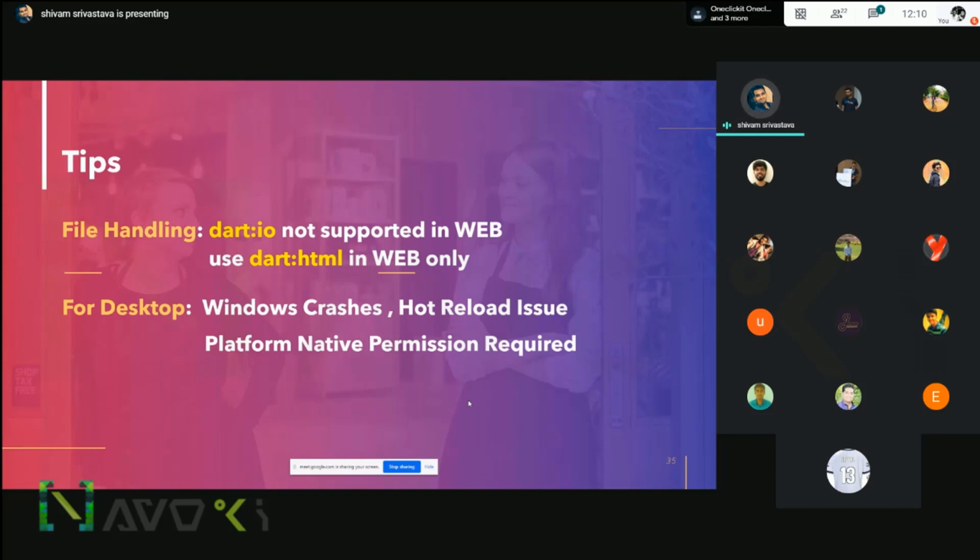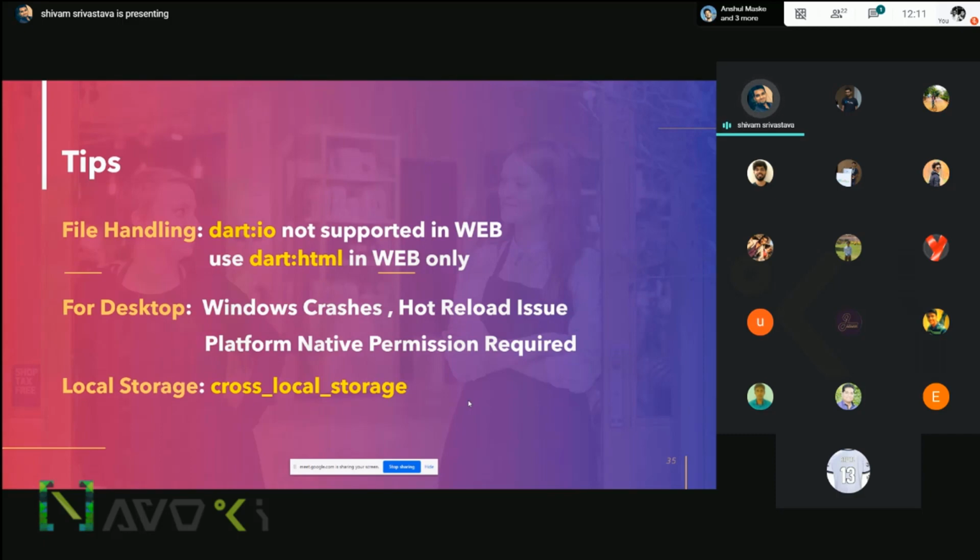So for development purposes, you can use the Flutter code, Dart code. But if you're going to make a release version, there will be some restrictions of the platform native. So you have to look for it. You have to study according to that. And then there is one more tip.